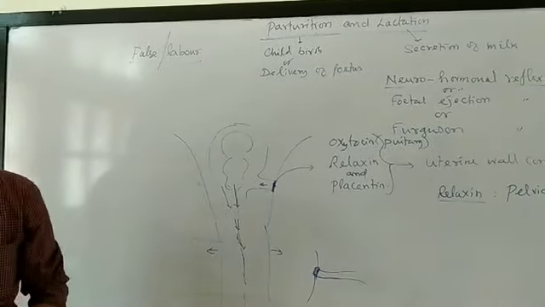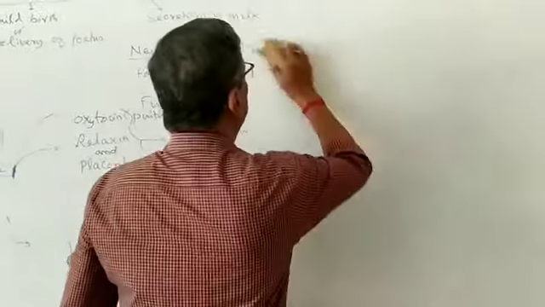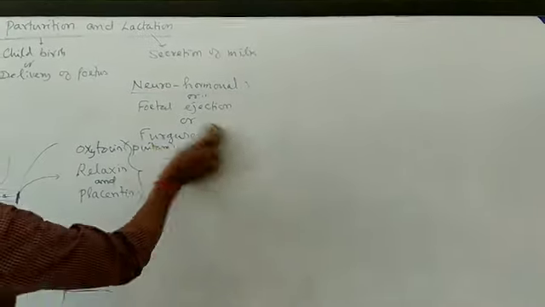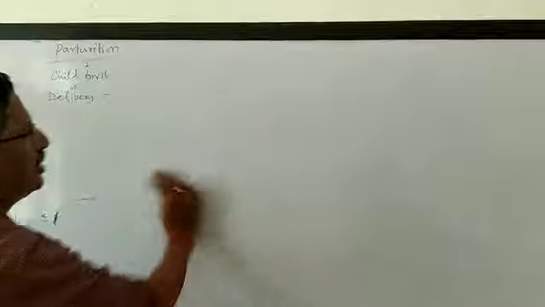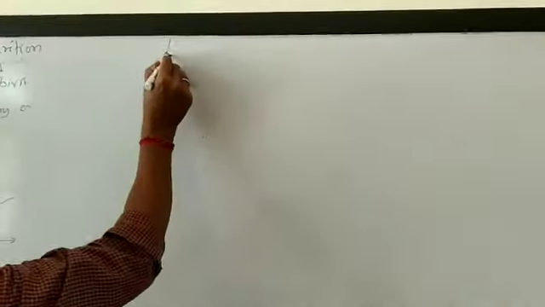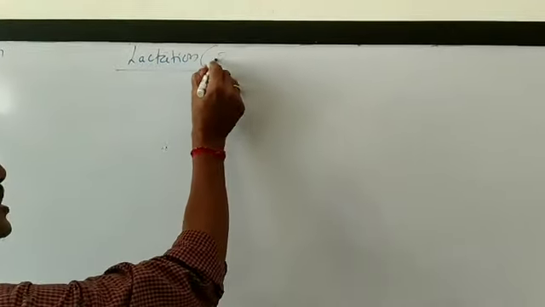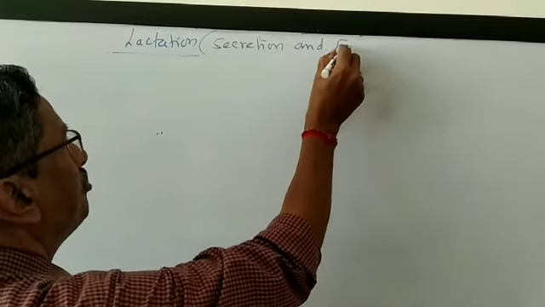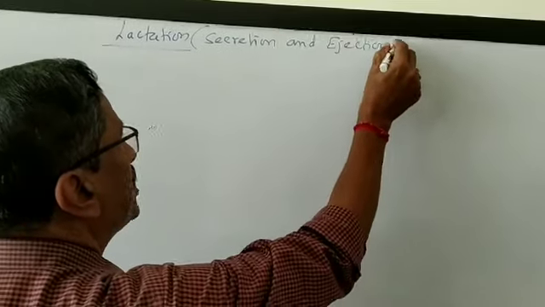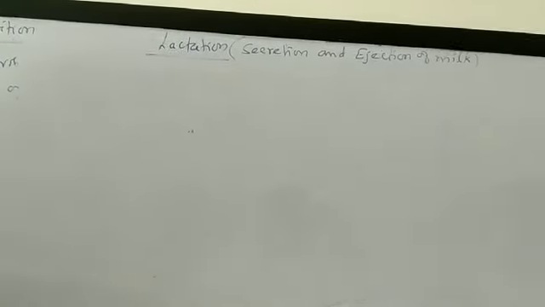Now, how is lactation taking place? We have to see. It is also influenced by hormones. Now we will take what are the hormones that influence lactation. Actually, the full meaning of lactation is secretion and ejection of milk from the mammary gland. That is actually called lactation.